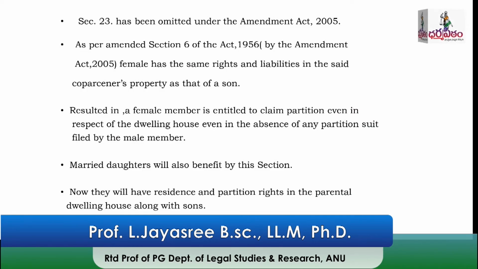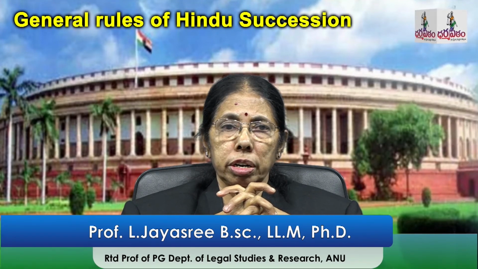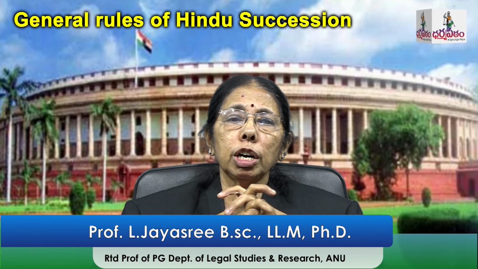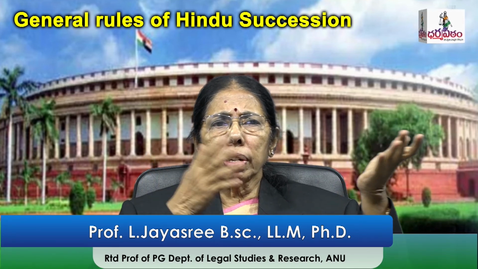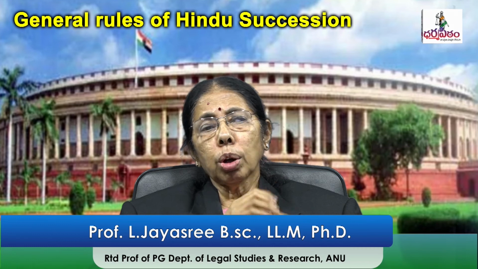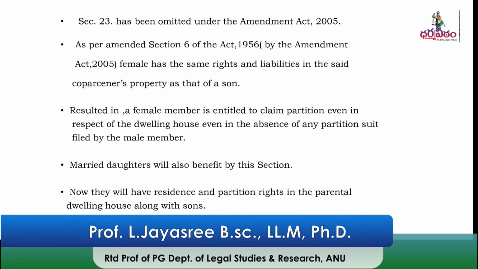But this section 23 was omitted by the Amendment Act of 2005. So the Amendment Act has given full rights to the daughter. She is also to be treated as a co-partner. Under the Amendment Act, the daughter is also a coparcener. By birth, she is entitled to take a share in the ancestral property, and almost whatever liabilities and rights the son had, the daughter will also have. So automatically she will also have the right to claim a partition in the dwelling house. After the amendment, the female has a right to claim a partition in the dwelling house.